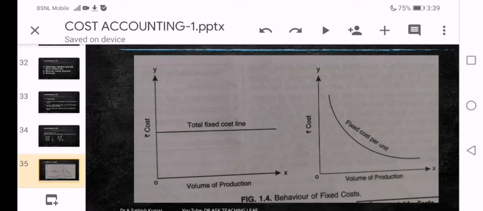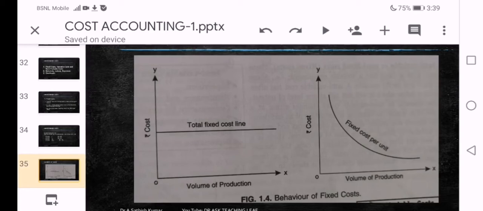Now you see the first figure: total fixed cost is constant despite increase in the volume of production, which is shown on the x-axis. The total fixed cost line moves parallel irrespective of change in the volume of goods produced.